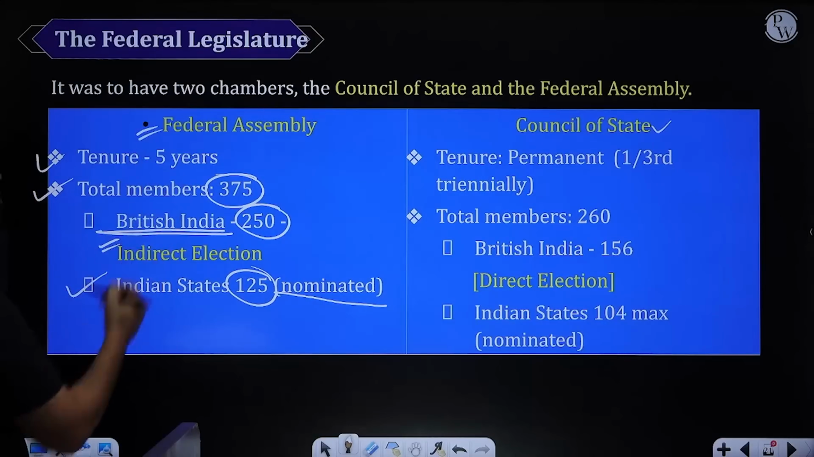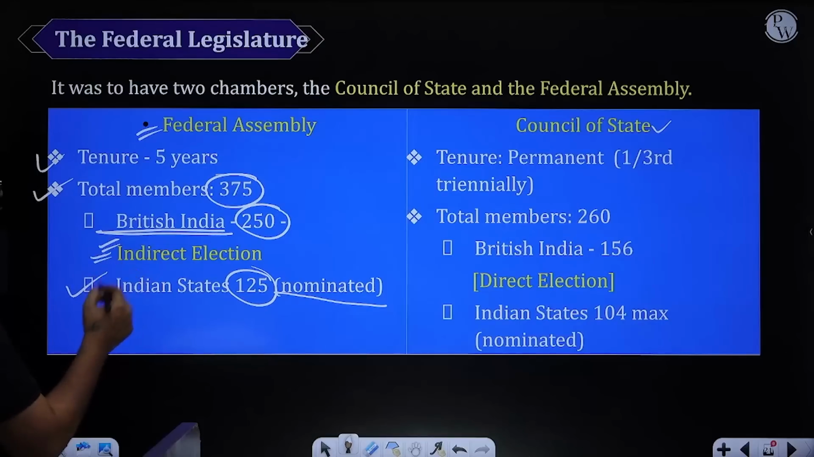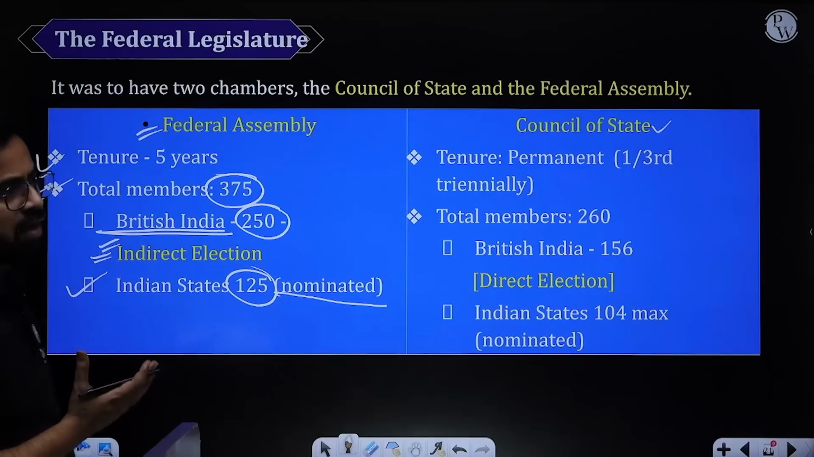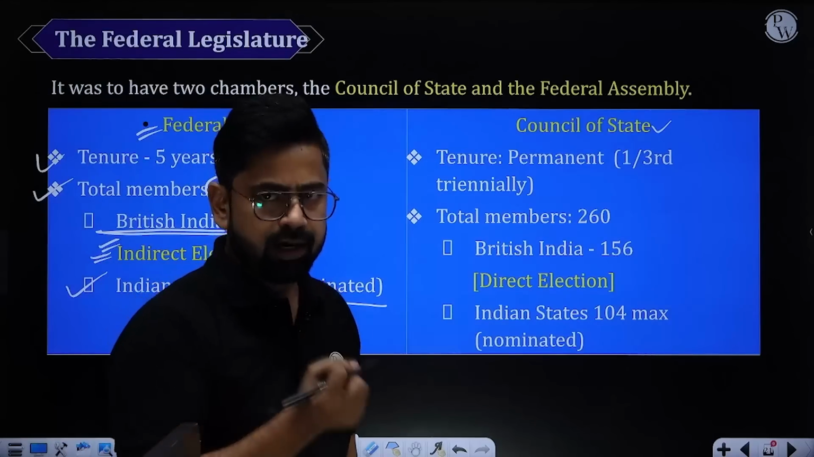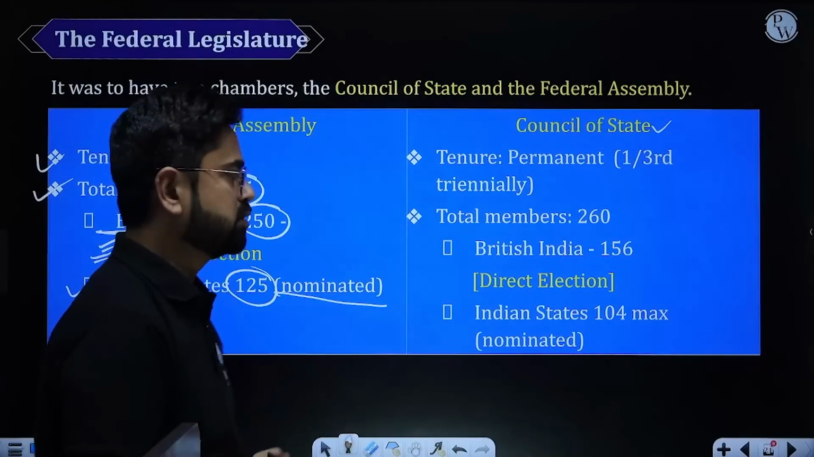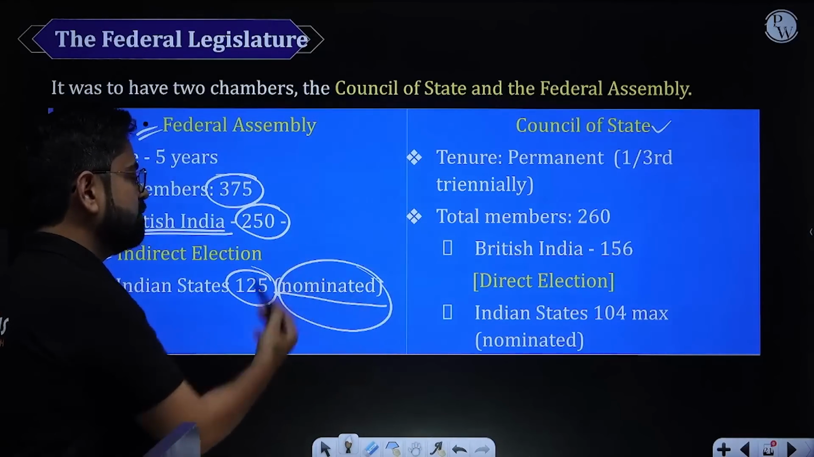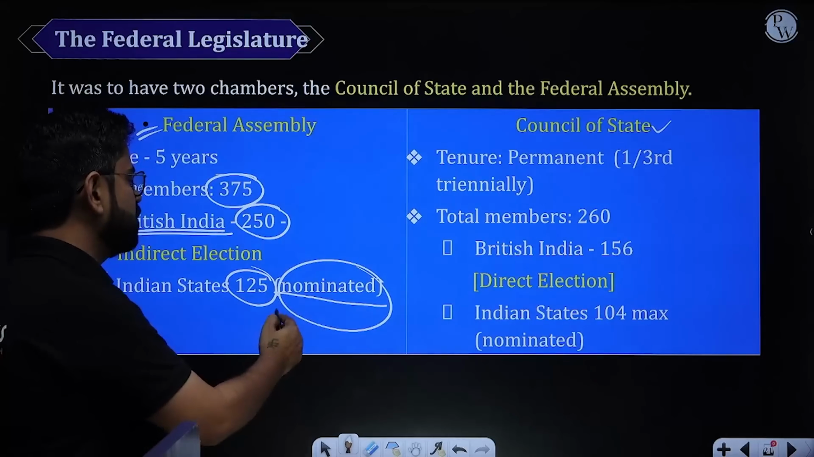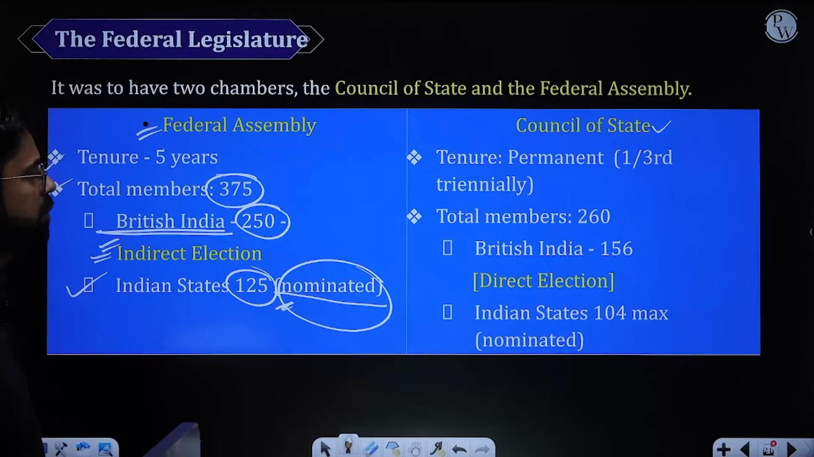Reason, if this is Lok Sabha, then this is supposed to be direct election, not indirect election. But this is something surprising, that they chose to have indirect election in Lok Sabha or Federal Assembly rather than having direct election. Nominated is anyway, you know, they will definitely try for this. So they have proposed nominated.